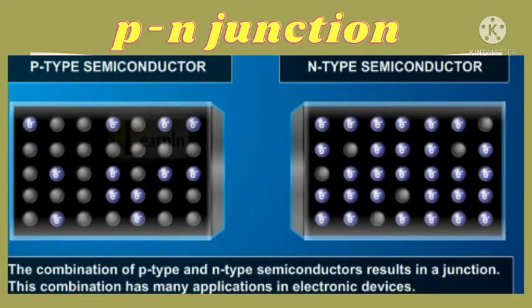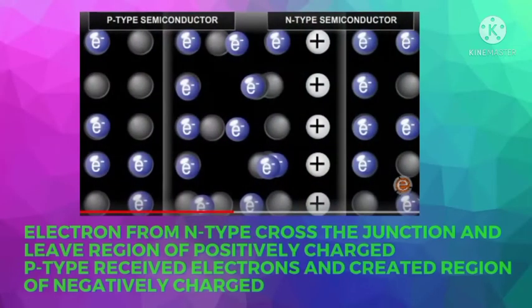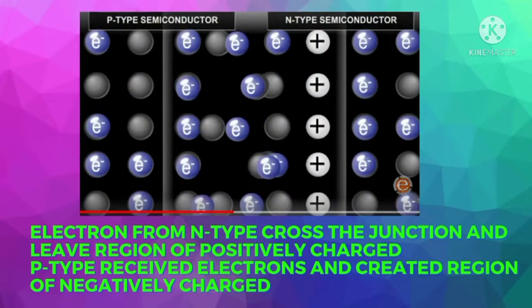The combination of p-type and n-type semiconductors results in a junction. This combination has many applications in electronic devices. We call it a p-n junction. When p-type semiconductor and n-type semiconductor are joined together, electrons from the n-type cross the junction and leave a region of positive charge. The p-type receives electrons and creates a region of negative charge.